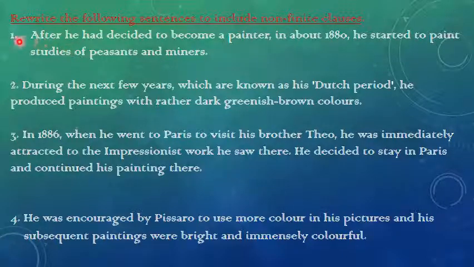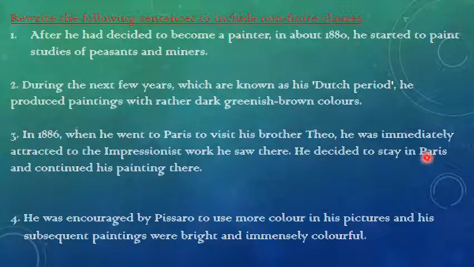Okay children. After he had decided to become a painter in about 1880, he started to paint studies of peasants and miners. Next. Second, during the next few years, which are known as his Dutch period, he produced paintings with rather dark greenish to brown colors. In 1886, when he went to Paris to visit his brother Theo, he was immediately attracted to the impressionist work he saw there.